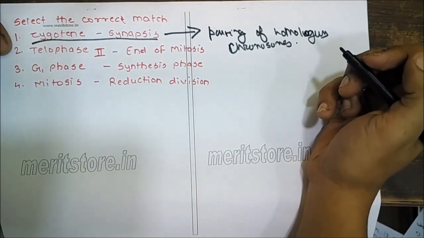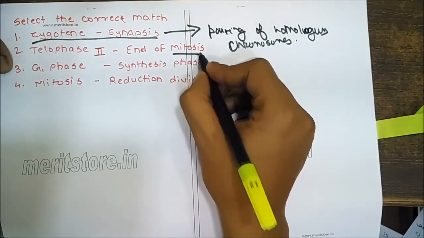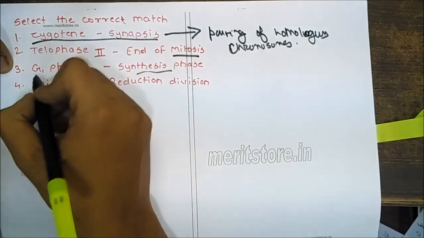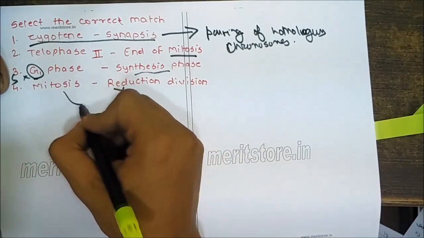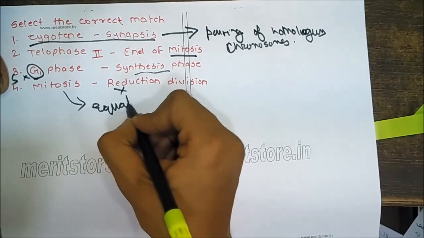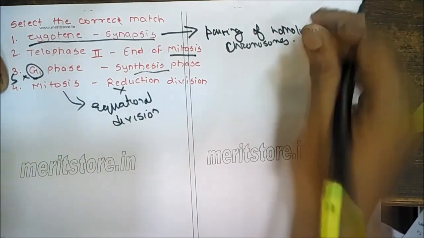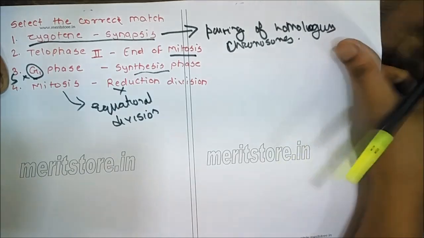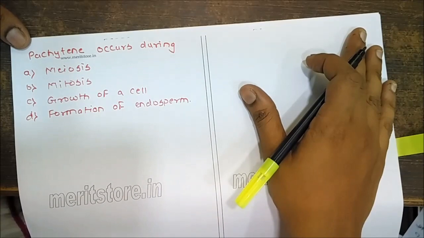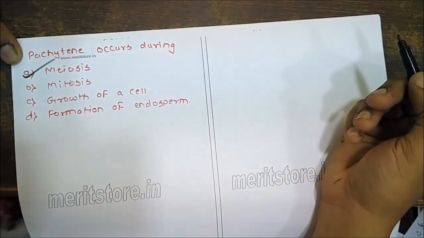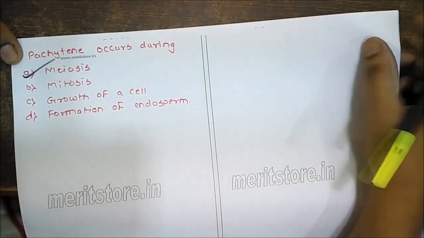Telophase 2 is not the end of mitosis, it is the end of meiosis. The synthetic phase is not G phase, it is S phase. And mitosis is not a reductional division, it is actually an equational division. Alright, next. Pachytene occurs in meiosis. It is the third stage of prophase 1.